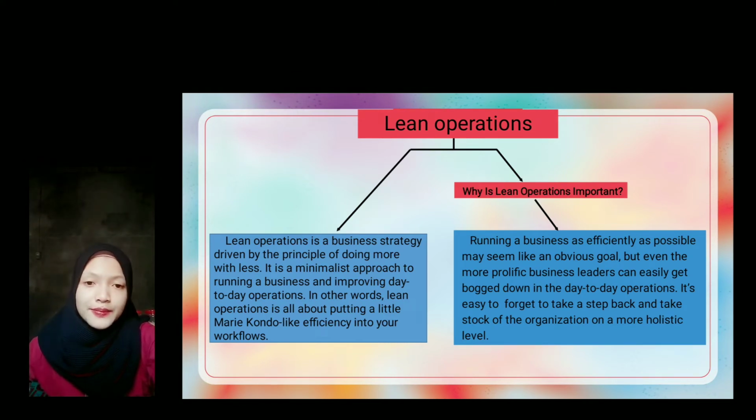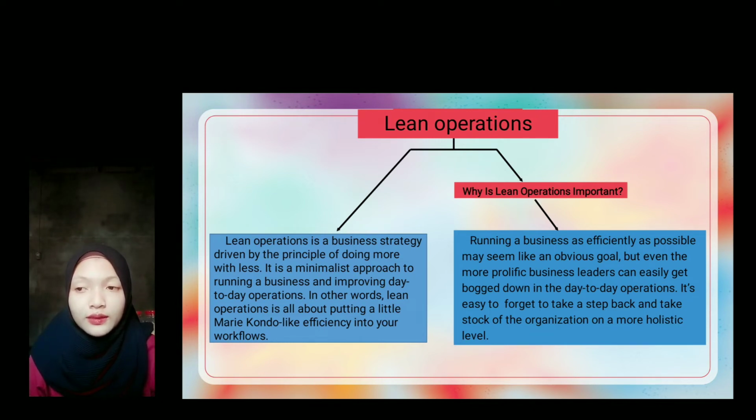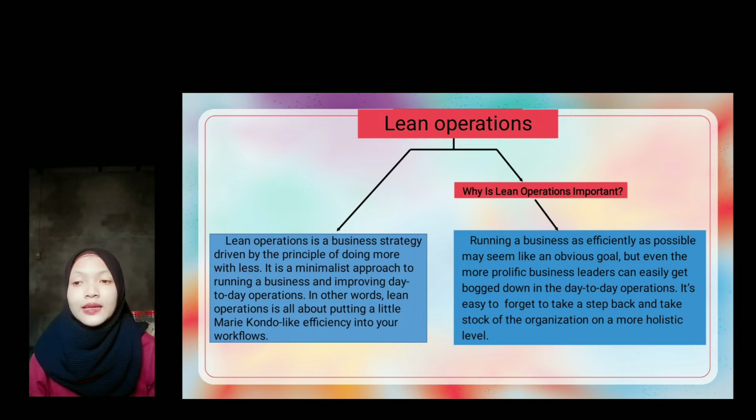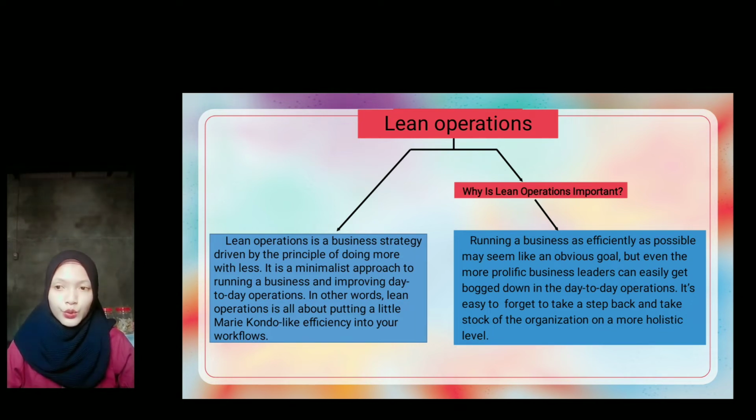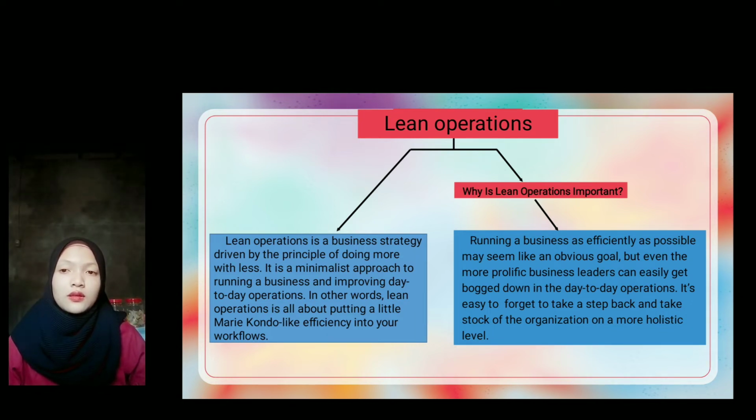Lean operation is a business strategy driven by the principle of doing more with less. It is a minimalist approach to running a business and improving day-to-day operations. In other words, lean operation is all about putting a little Marie Kondo-like efficiency into your workflows.